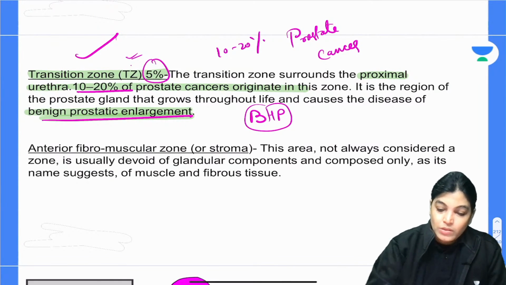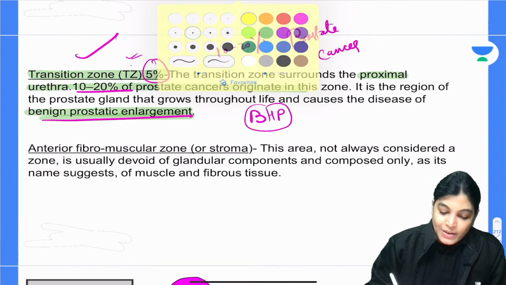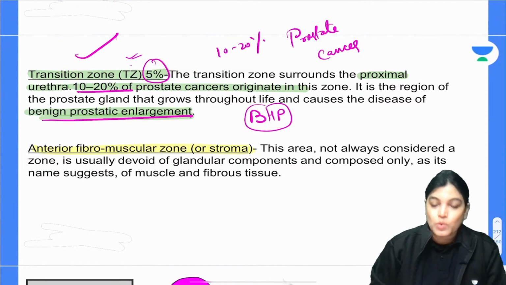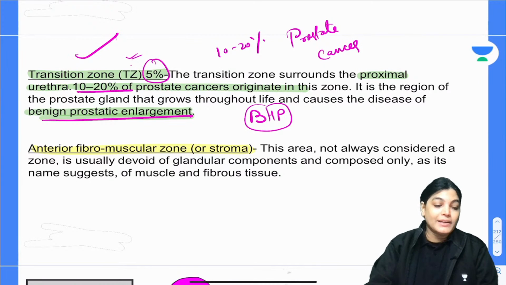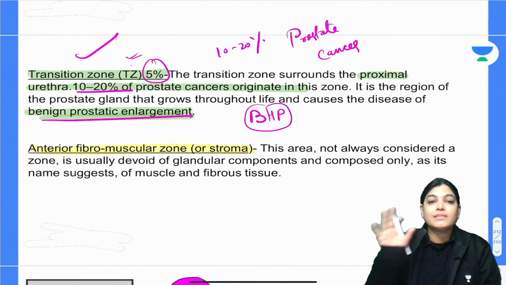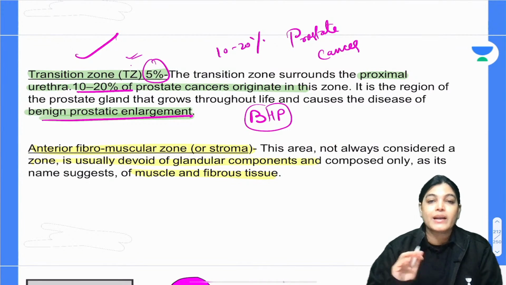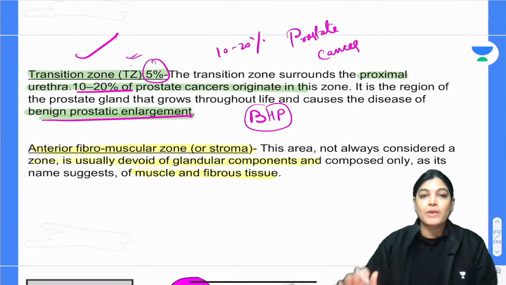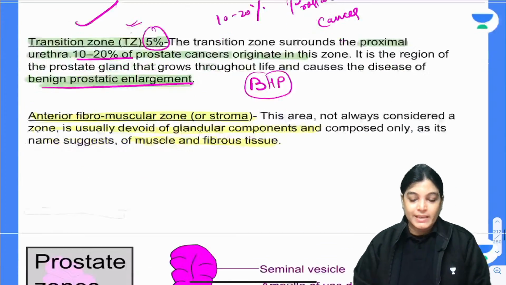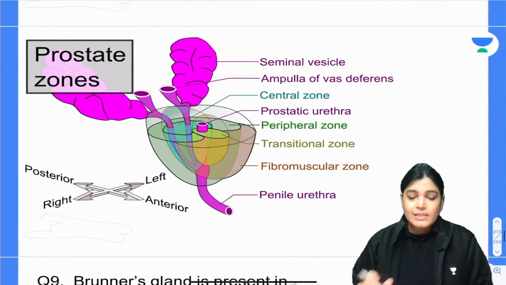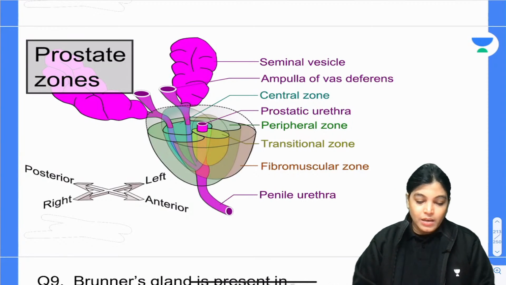Now let's talk about the anterior fibromuscular zone. It is devoid of any glandular structure, and no cancers arise from this area. It is just composed of muscle and fibrous tissue, so no cancers arise from the anterior fibromuscular zone of the prostate gland.